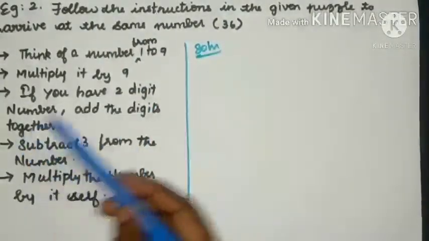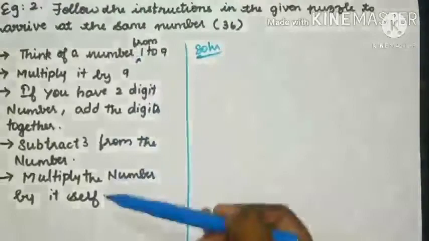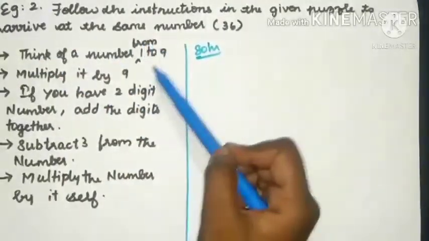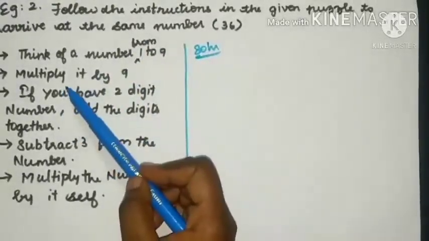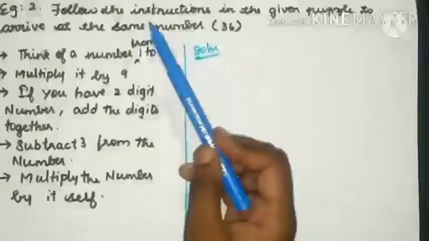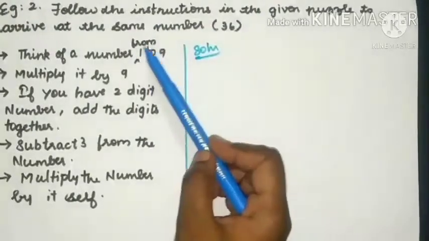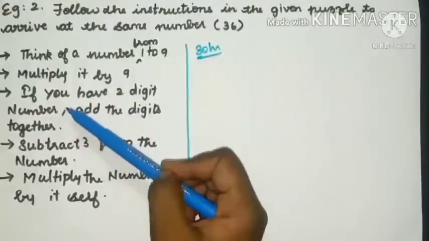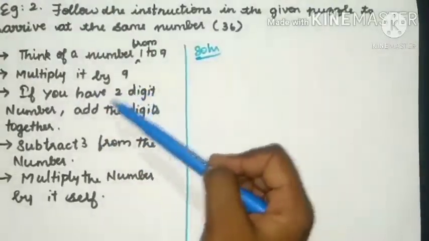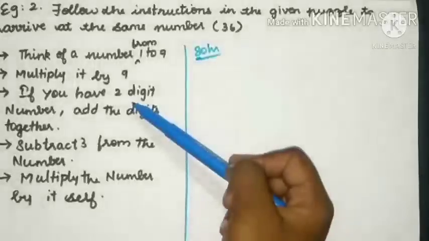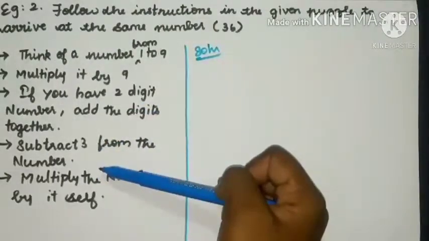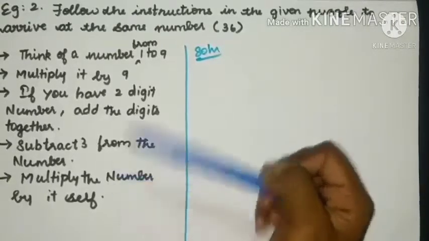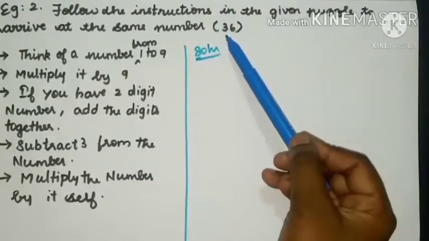Students, see here the instructions are given. The first instruction is think of a number from 1 to 9 and the second instruction is multiply it by 9. Then if you have a 2-digit number, add the digits together. Then you have to subtract 3 from the number, then multiply the number by itself. And then you will get the answer as 36.